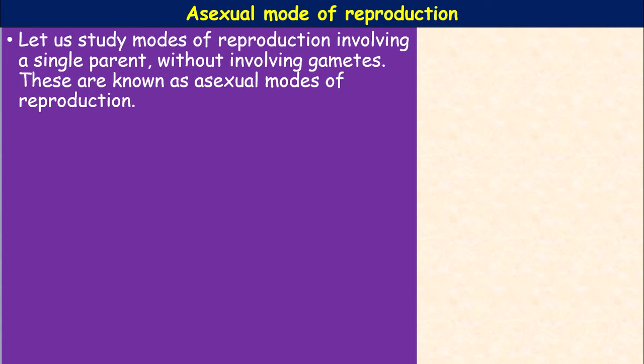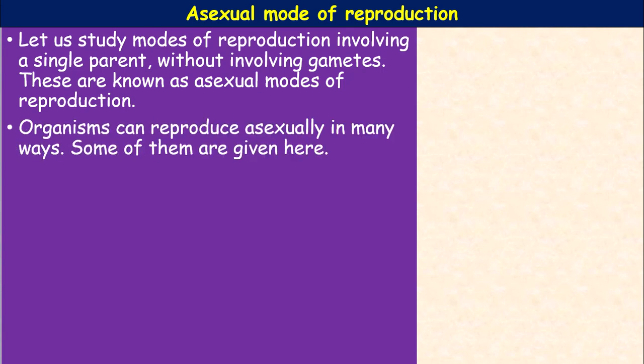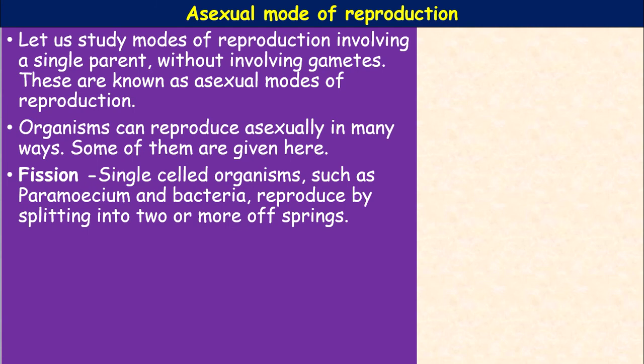So there are two main modes of reproduction observed in organisms: asexual reproduction and sexual reproduction. Let's study the modes of reproduction involving a single parent without involving the production or fusion of gametes. These are known as asexual modes. The organisms can reproduce asexually in many ways. Some of them are given here. Let us proceed. The first one is fission.